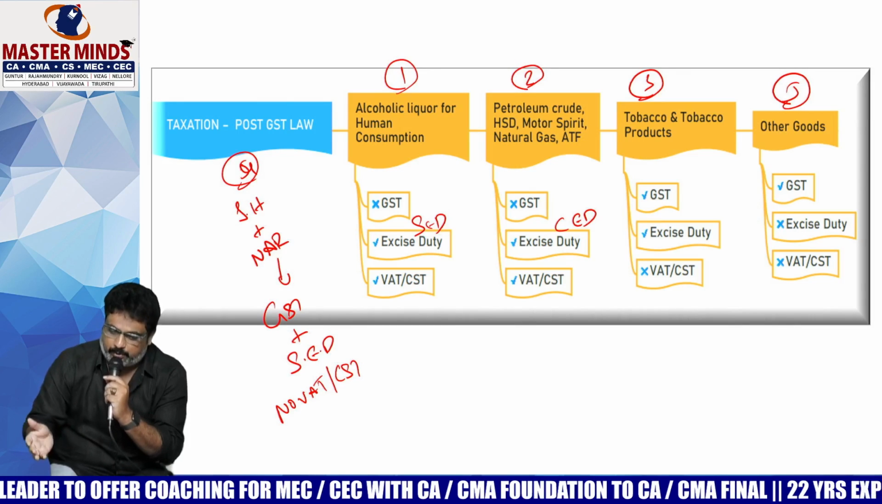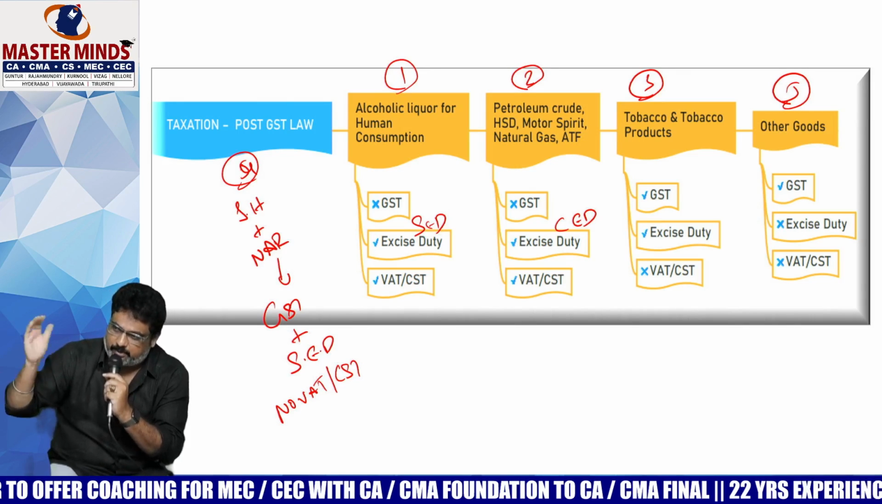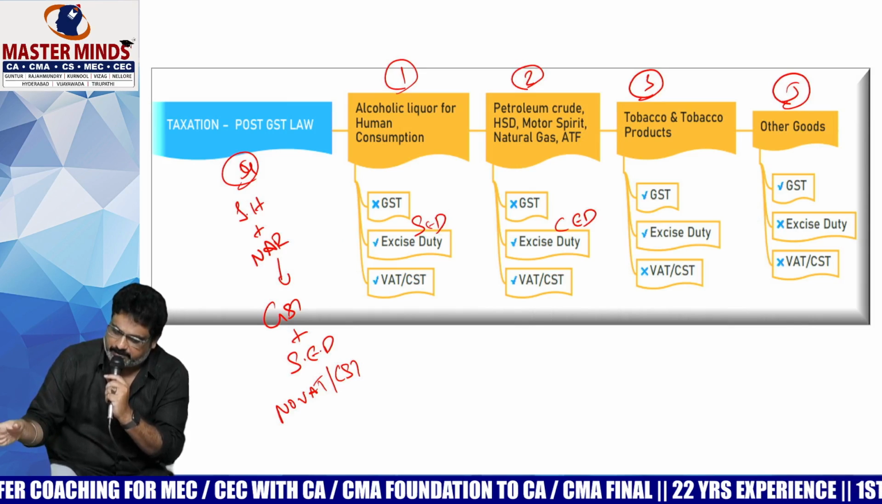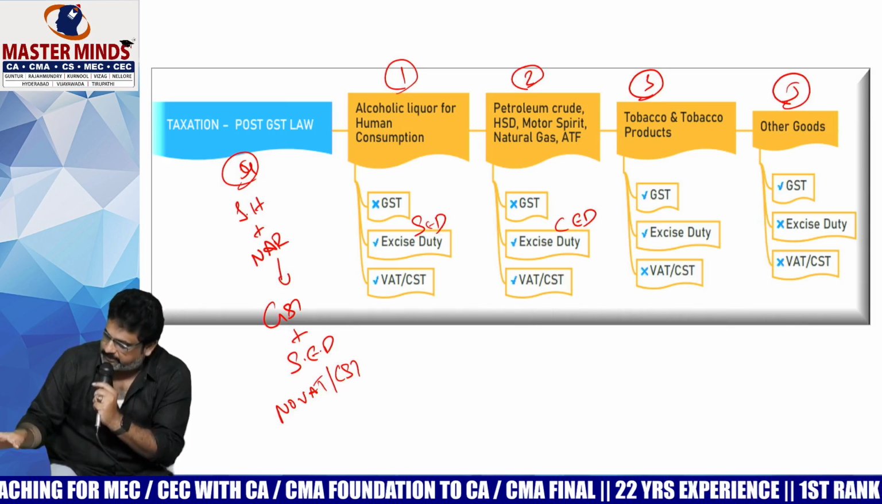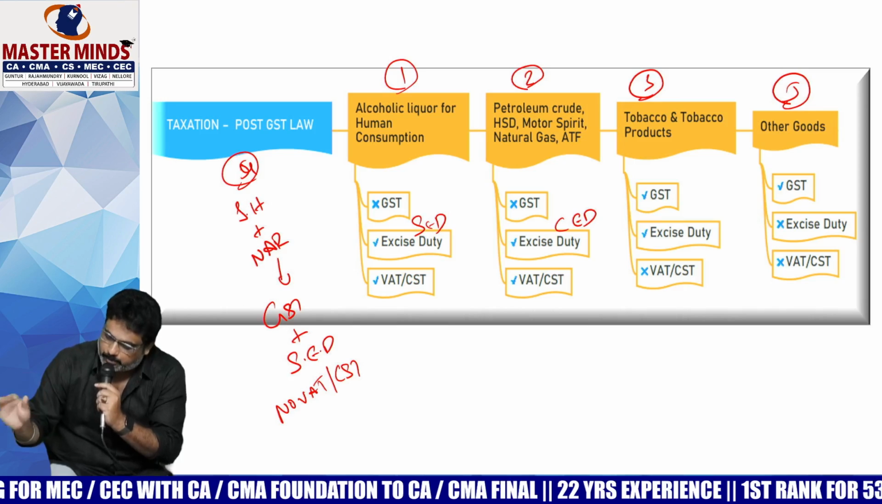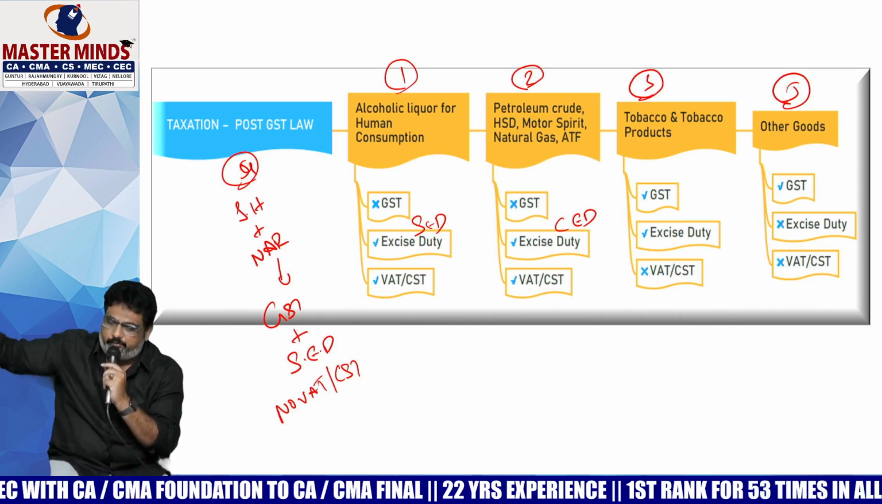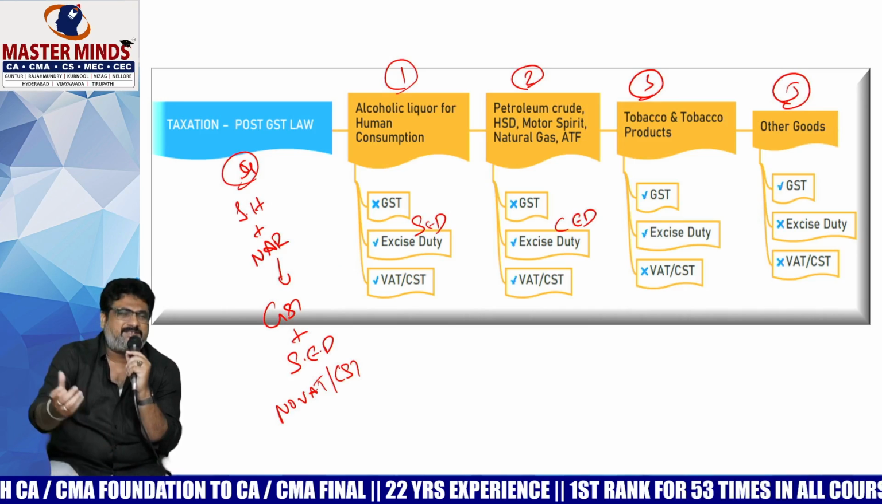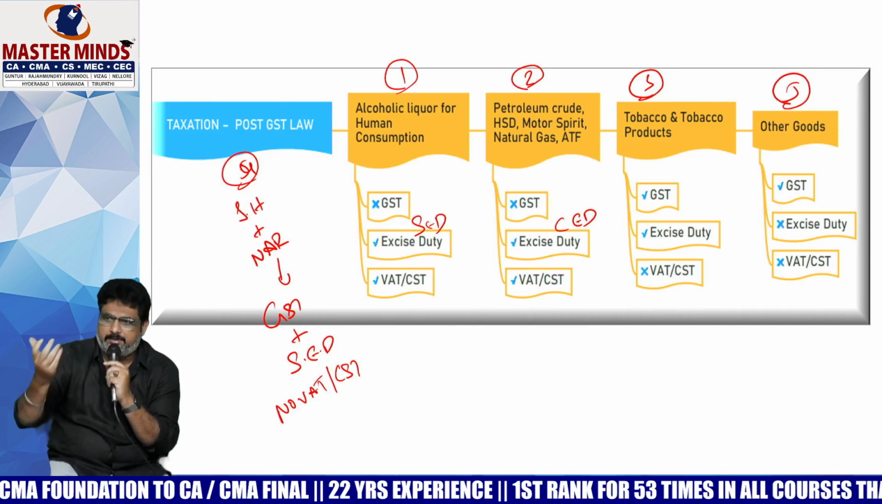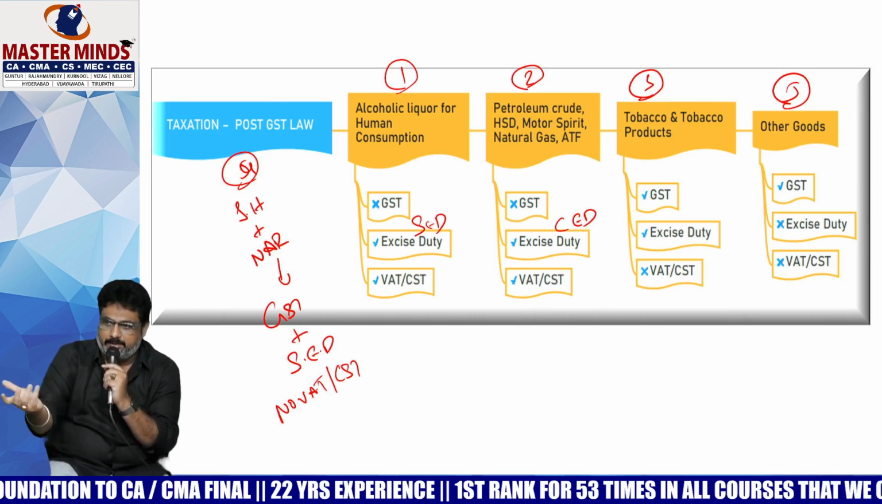Except these 4, fifth point comes, for whatever the other goods, on that there is only GST, no excise duty, no VAT, no CST. Okay, ma'am? Please make a note of it. 1, 2, 3, 4, 5. Hemp means nothing but what we can say, ganja.